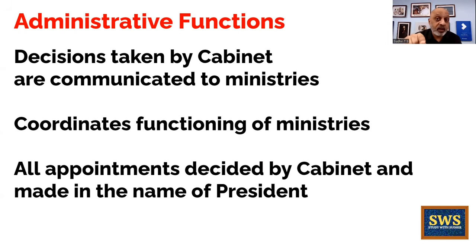Is baat ko hamesha dhyan rakhiyega. So as I said, ambassador to Paris, ambassador to Moscow, ambassador to Indonesia, ambassador to Colombo, ambassador to Canberra, every appointment is made. Judges ka, governors ka, governor of Odisha, governor of Bihar, that appointment will be made by the President of India, by the cabinet in the name of the President of India.